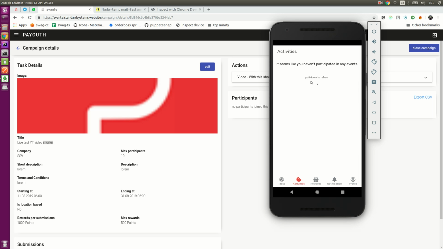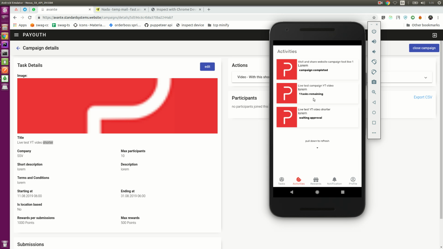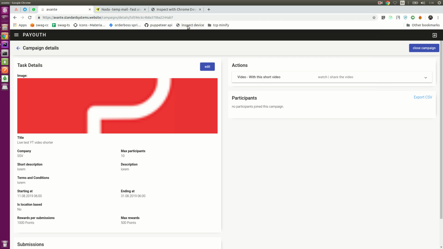If we take a look here, this is the other task that I tested just now, which I accidentally put a super long video in, and I don't want to continue with it anymore. So this is the task that we are looking at. It's only waiting for approval, so we can go back to the admin page.